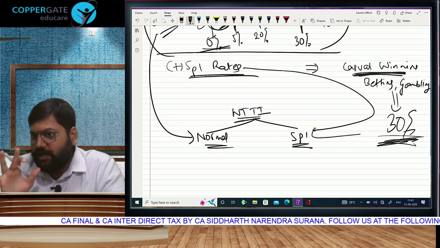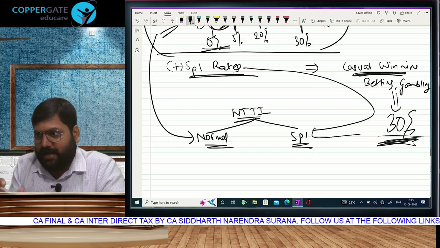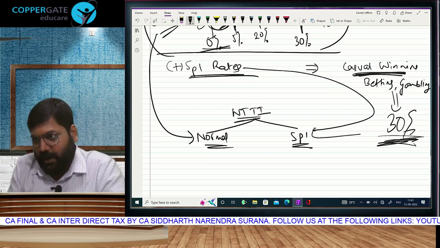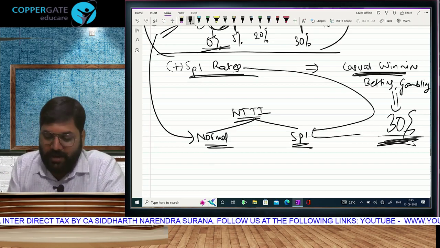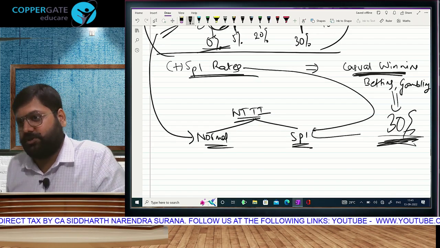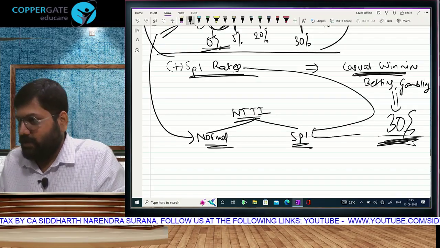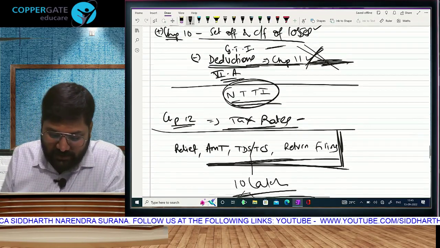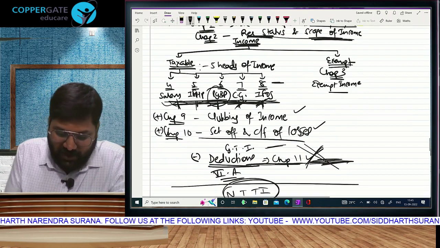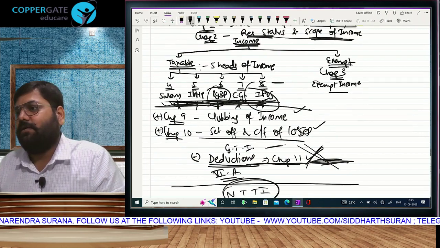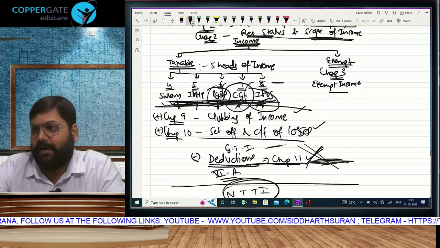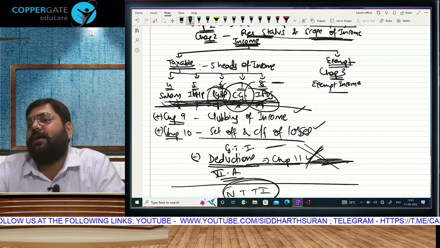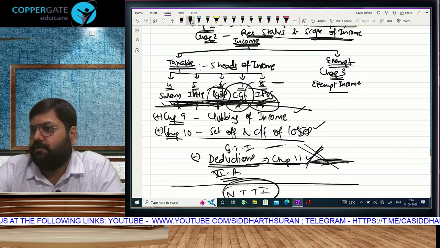Just to give you an idea that tax calculation in our country happens after income calculation. Tax rates we have decided to push after the end of income. But while doing these income chapters, somewhere I will tell you, in Income from Other Sources there is casual winning, taxable at a special rate. Or I will tell you there is an income called long-term capital gains. It is not taxable at the normal rate, it is taxable at a special rate.